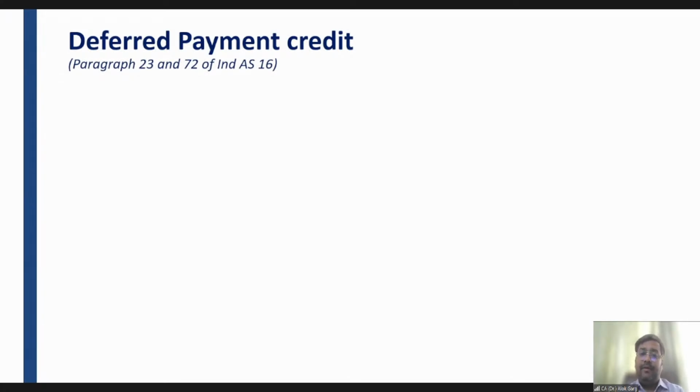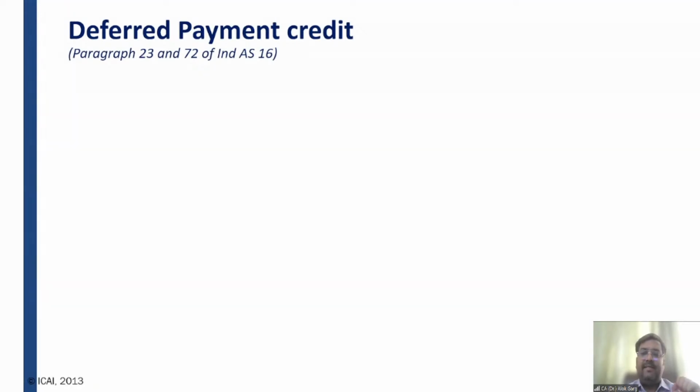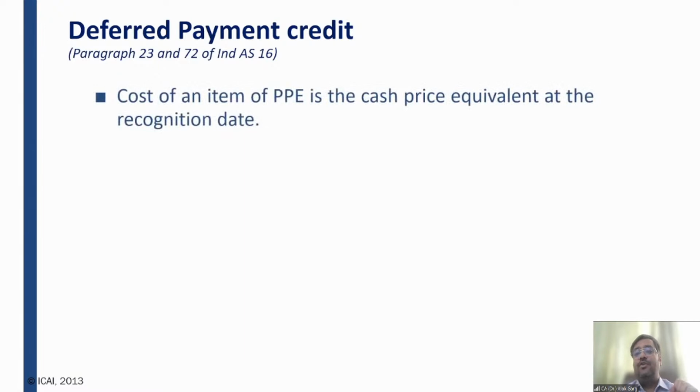For example, if today I'm going to buy some asset, I went to the shopkeeper and I told the shopkeeper that I want this machinery. And I asked, what is the price? Shopkeeper told me the price is 1 lakh rupees. I told the shopkeeper that I will not be able to pay right away. I need at least 6 months, at least 1 year time to pay you the consideration. Shopkeeper told me, in that case, the cost of the machine is not 1 lakh. The cost of the machine is 1,05,000 rupees.